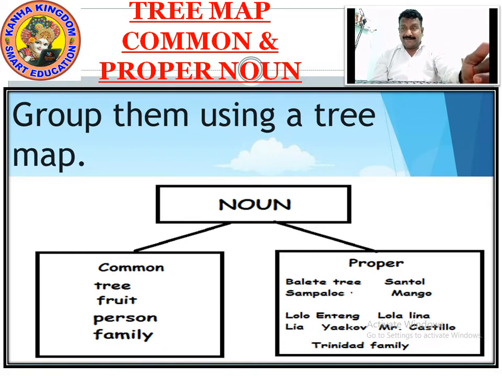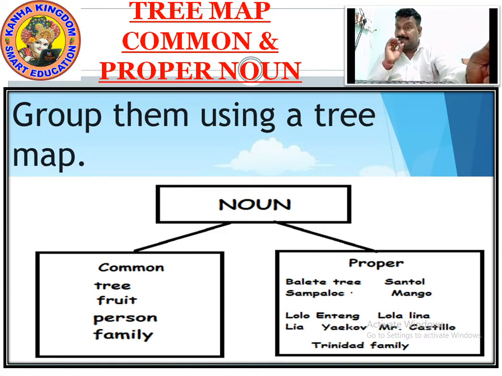Right? So now let's look at the proper noun. What does proper noun say? Here commonly it says tree, but in proper noun it says balete tree, santol, sampalok, mango, Lolo Eteng, Lolo Lina, Lia Yaco, Mr. Castillo, Trinidad family.